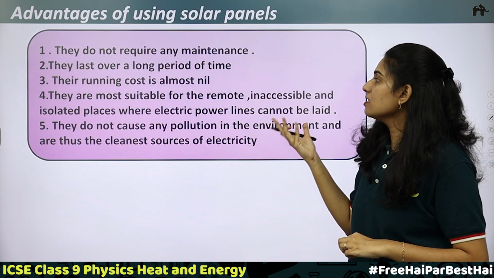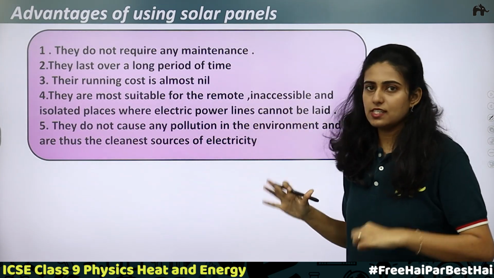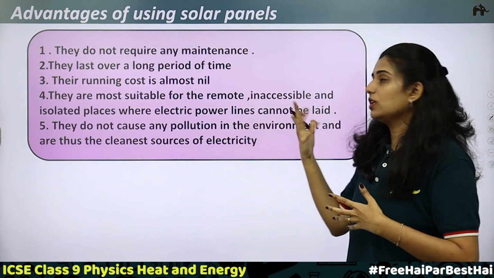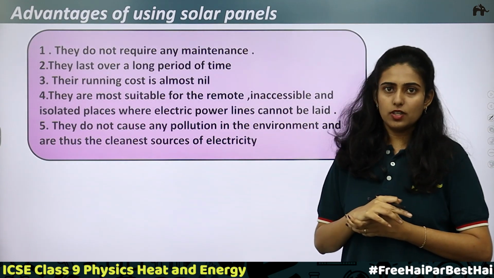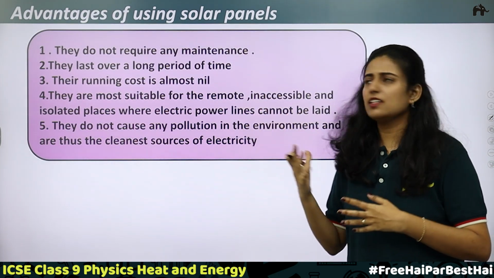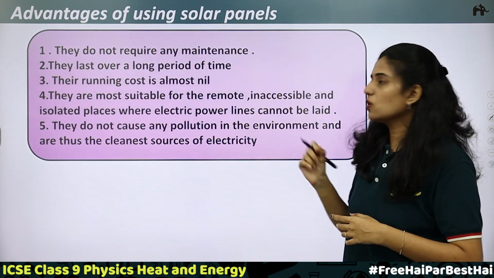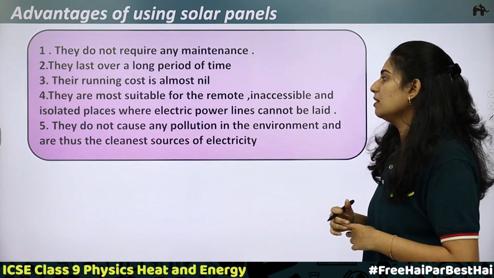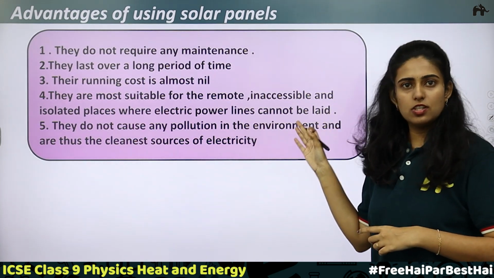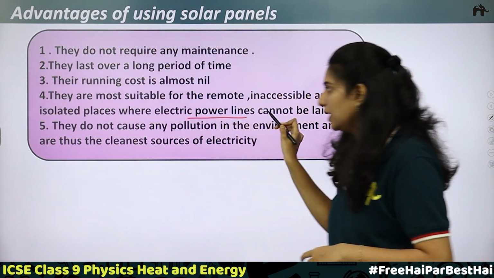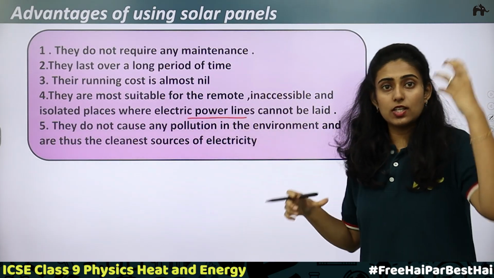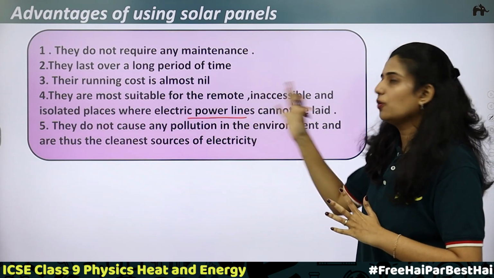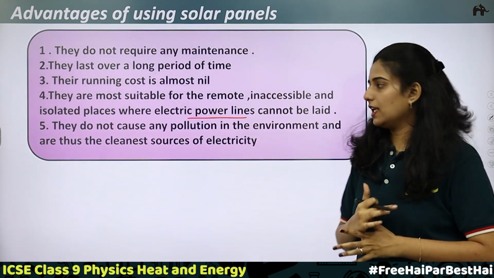Third, their running cost is almost nil. Here you can see directly the source is sun. The source is solar energy, and to get the sun's energy we don't need any cost. So the running cost is almost nil. There is nothing that costly to set up a solar panel. Next, they are most suitable for remote, inaccessible and isolated places where electric power lines cannot be laid. If electric power lines cannot be laid, you can use solar panels. The sun's energy can be directly taken and the electricity produced can be used for different purposes. So it is more helpful in remote areas or isolated areas.